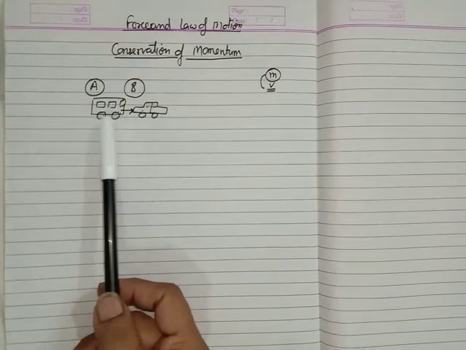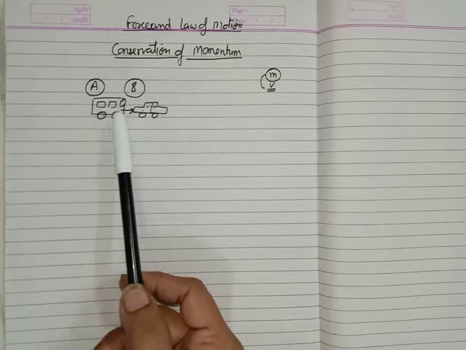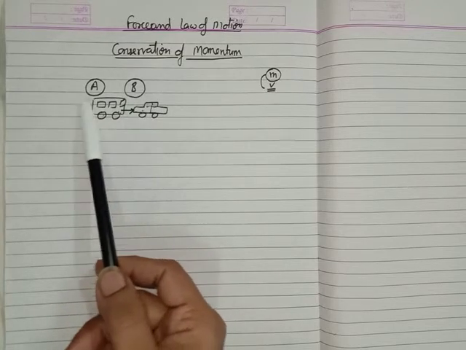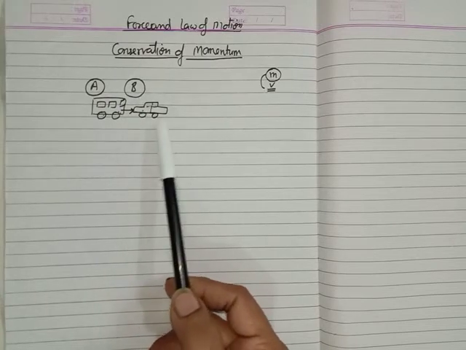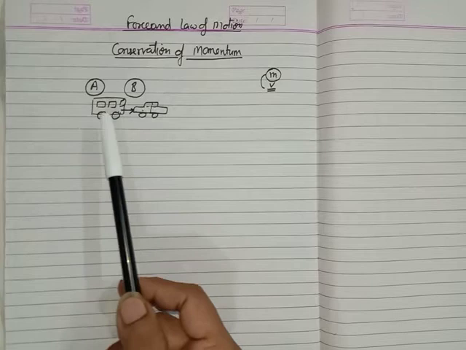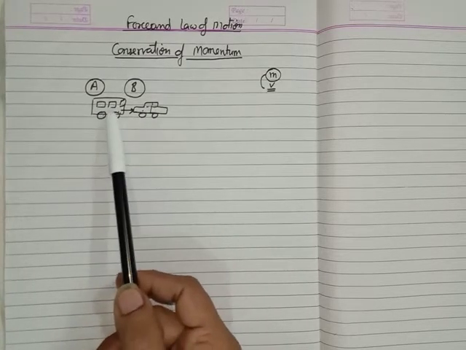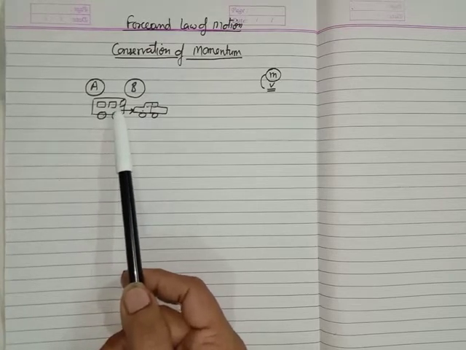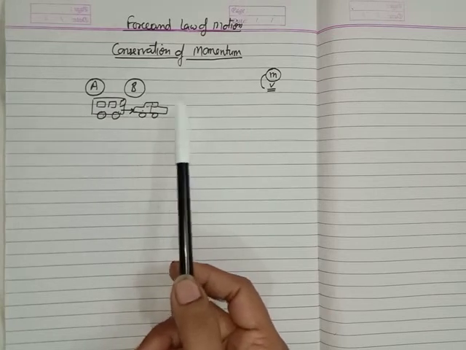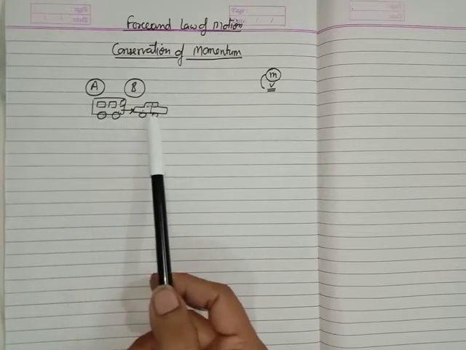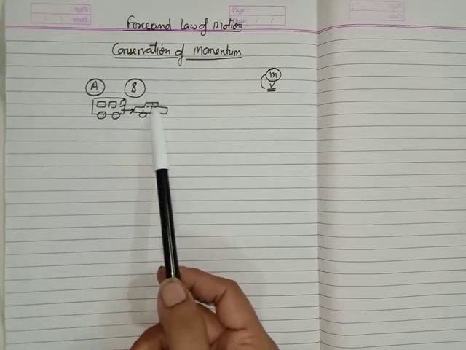Suppose this is a bus which is moving with a high speed. Since this bus has some mass and it is moving with a high speed, it should have some momentum. Now this is a car which is initially at rest. It is not moving at all. And when this bus strikes this car, what will happen? The speed of this bus is going to decrease while the speed of this car is going to increase. Initially it was at rest, but after being struck by the bus, its velocity changes. It means it will gain some velocity.